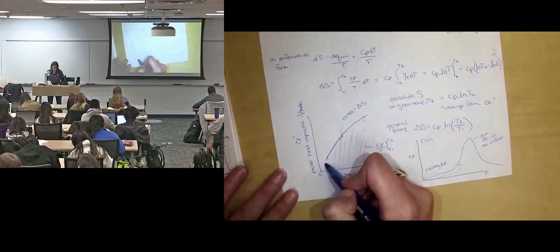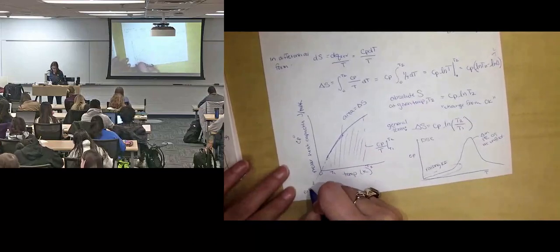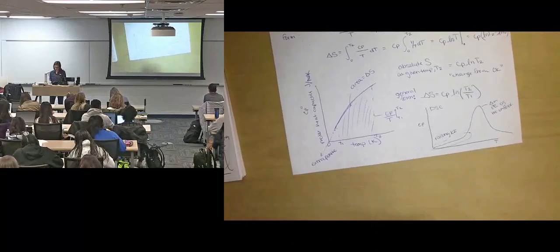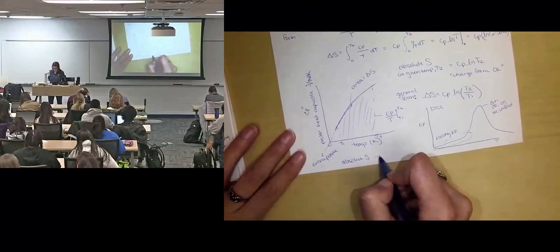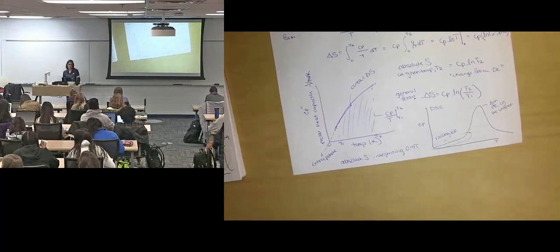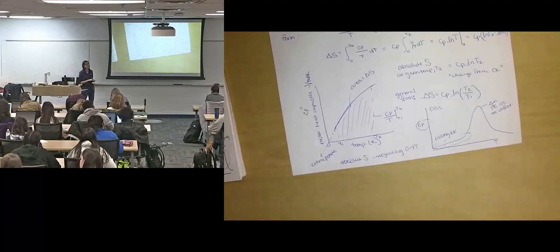We can't actually do a DSC experiment down to 0 Kelvin, but we extrapolate our calorimetry data to get our absolute S as integrating from 0 to T. So you could run an experiment, get a Cp value, plot it as heat capacity over temp, integrate under that curve, and get yourself an entropy change.